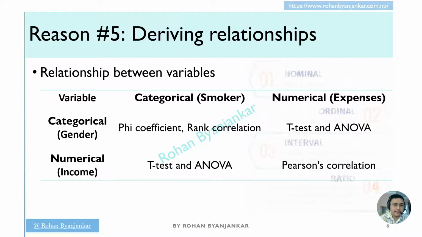The reason 5, deriving the relationship. Deriving the relationship means that if we have two variables, then which relationship shall we derive, or how can we derive the strength of relationship between them? If you don't have a clear idea on it, then never ever carry out the data analysis.